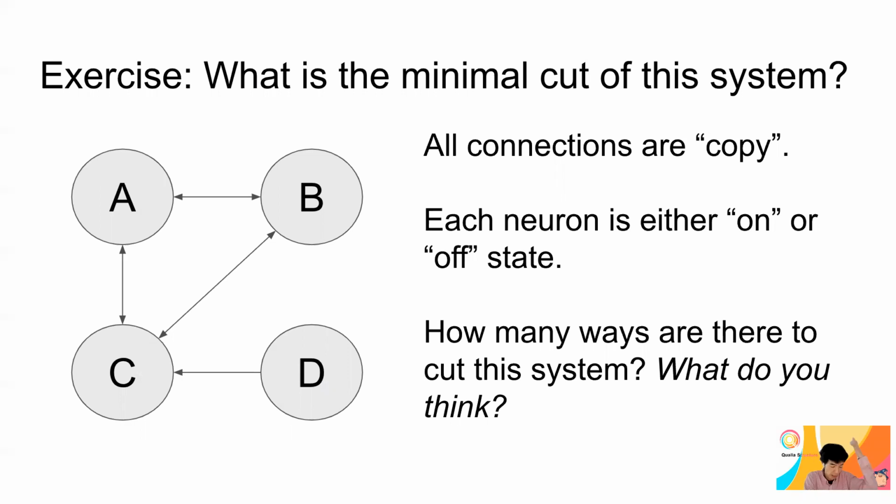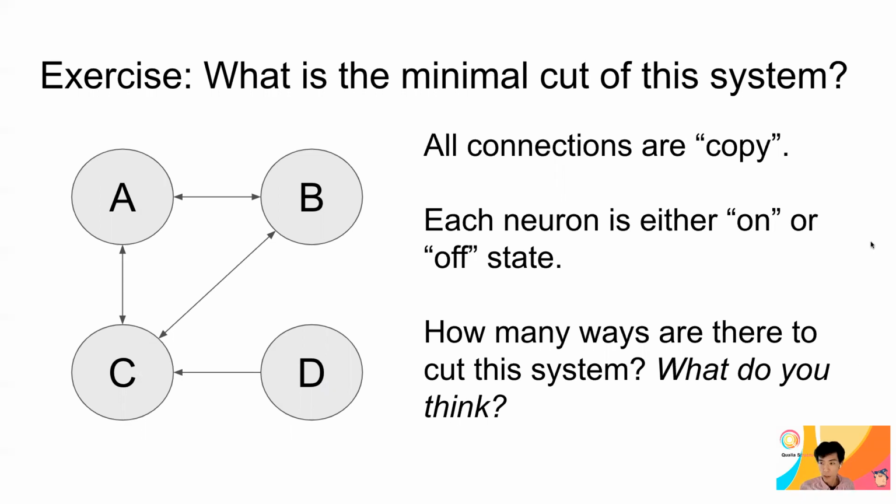So you need to think about a way to systematically cut this system into many pieces, or one piece or whatever. But let's think about a way to cut the system into 2, all the possible ways to cut this system into 2.